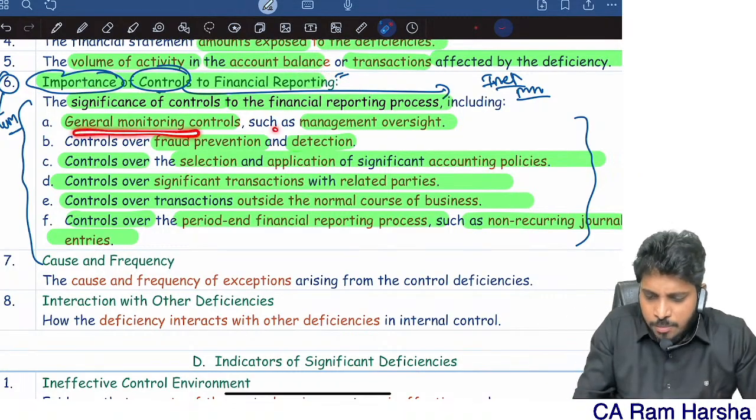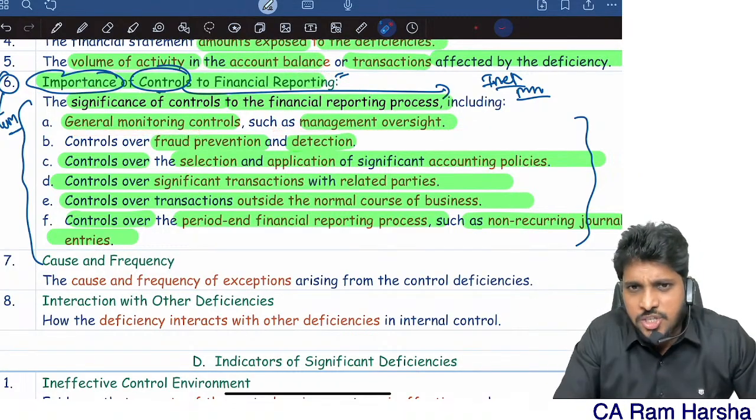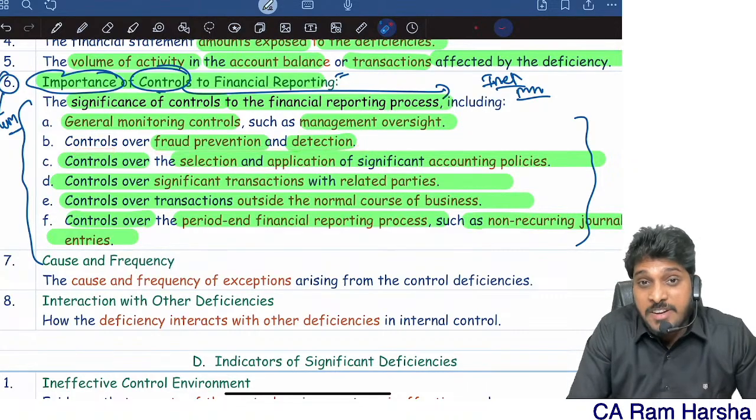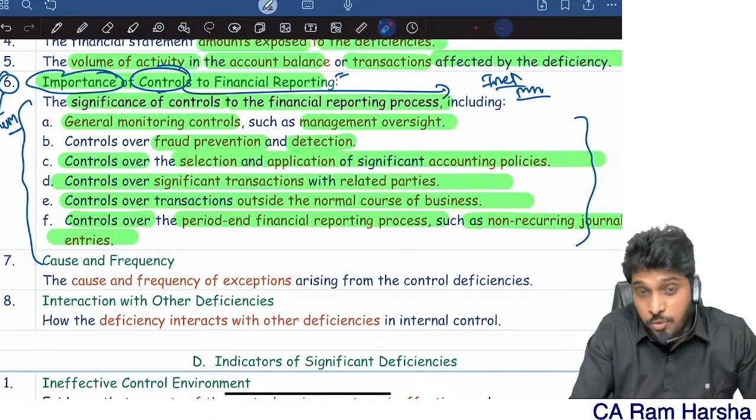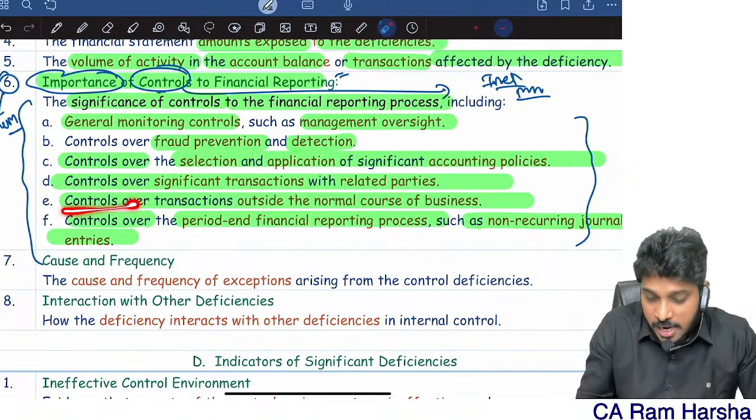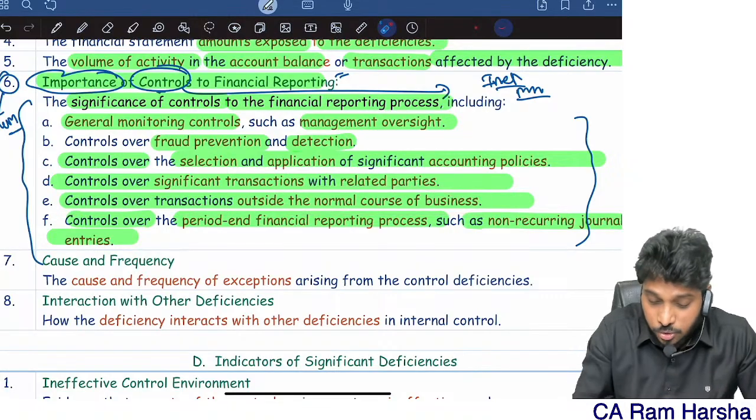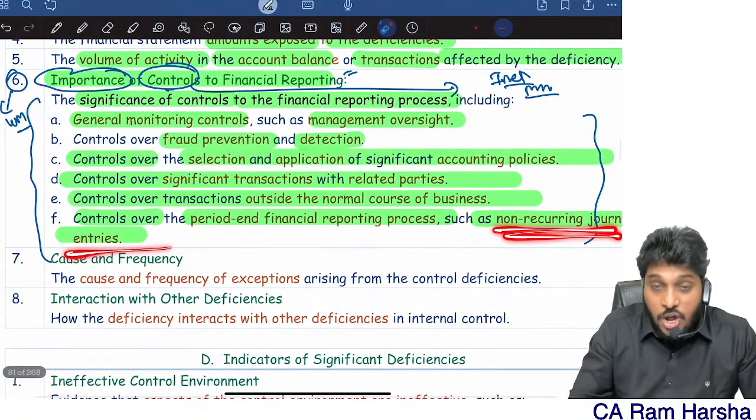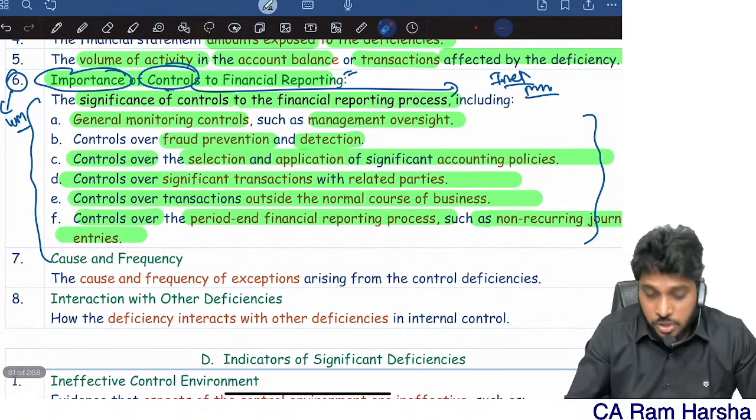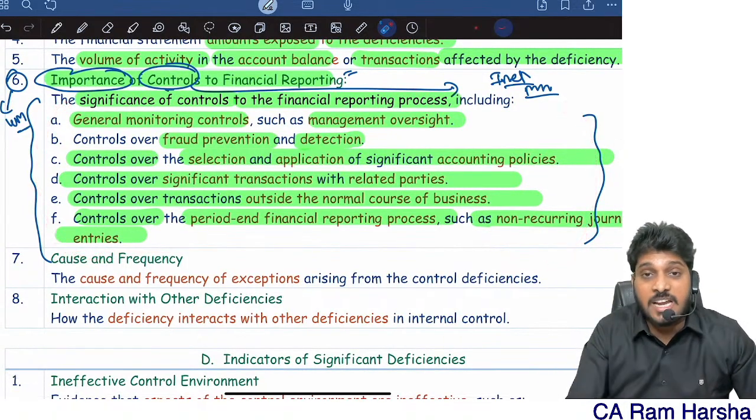For example, general monitoring controls that are relevant to financial reporting. Controls over fraud prevention and detection. Controls over accounting policies, controls over significant transactions with related parties, controls over transactions outside the normal course of business, controls over the period-end financial reporting process, like non-recurring journal entries. These are all various controls which will impact financial reporting.